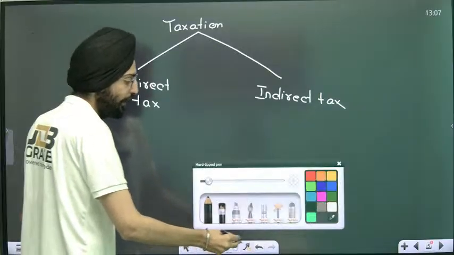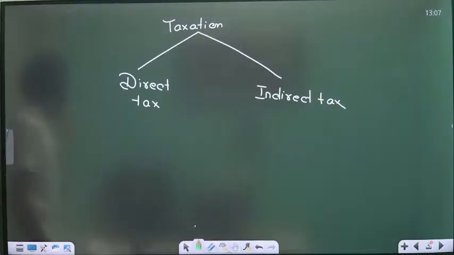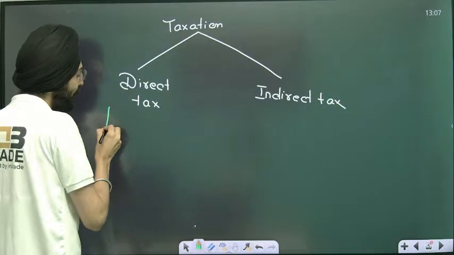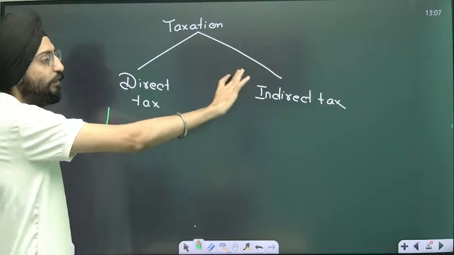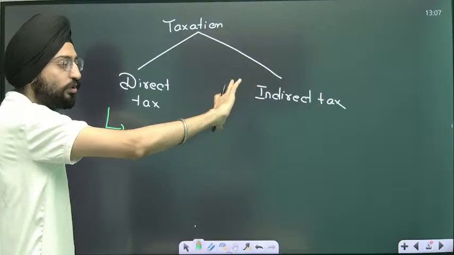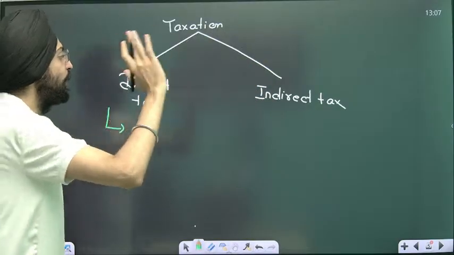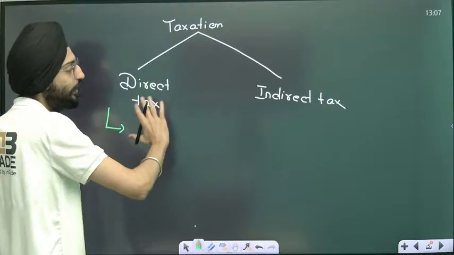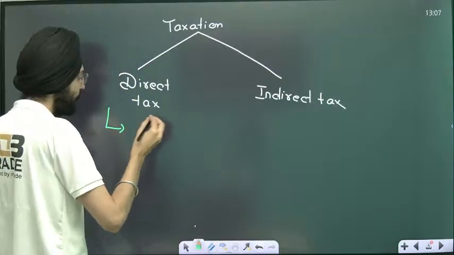When you talk about direct tax, it's directly borne by the consumer. Taxation is directly paid by the consumer. Indirect tax is indirectly borne by the consumer. First, it's passed to the wholesaler or retailer, then it's passed to what we call the final consumer. So it's an indirect burden on a consumer, whereas direct tax is a direct burden on a consumer. That's the basic difference between direct taxation and indirect taxation.